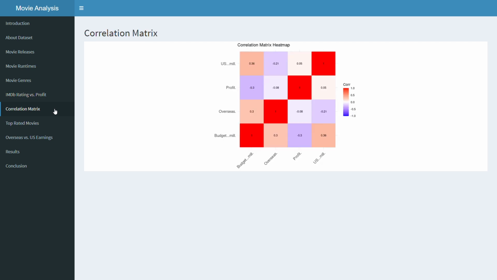In this part I've shown a correlation matrix heat map. Red indicates a positive correlation and purple indicates a negative correlation. There is no such significantly high correlation between any of the variables shown in this correlation matrix heat map.